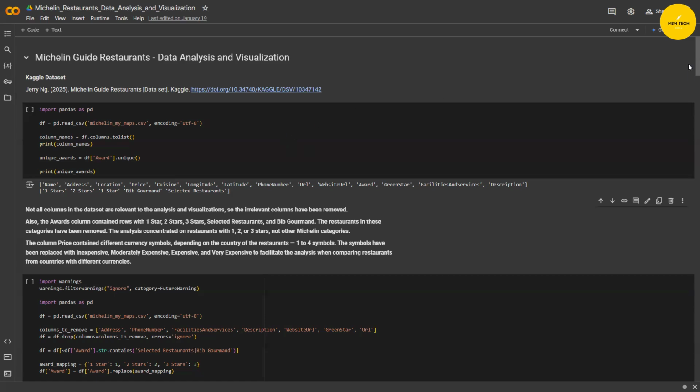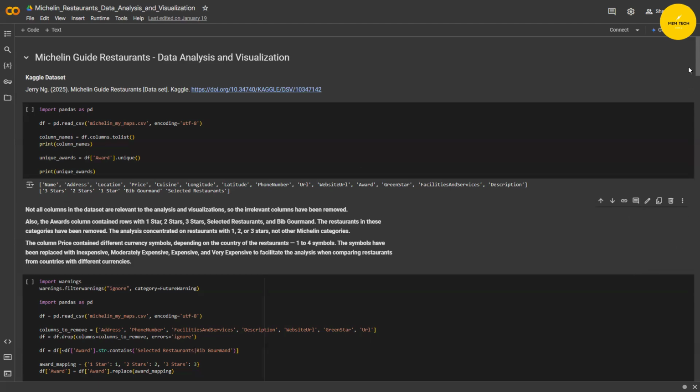Not all the columns in the data set were relevant to the analysis and visualizations, so the irrelevant columns have been removed. The awards column contains rows with 1 star, 2 stars, 3 stars, selected restaurants, and Bib Gourmand. The restaurants in these last two categories have been removed, and the analysis concentrated on restaurants with 1, 2, or 3 stars, not other Michelin categories.